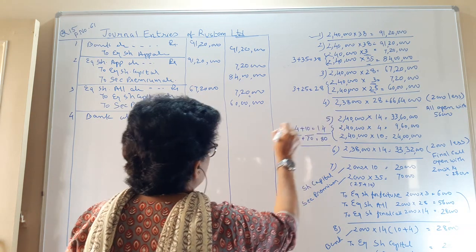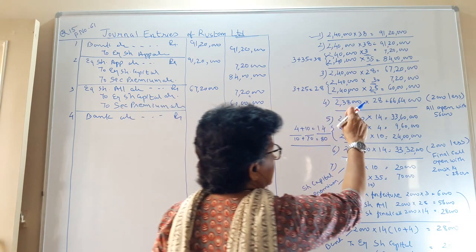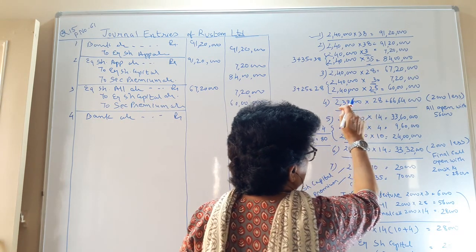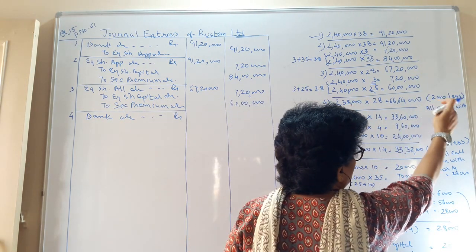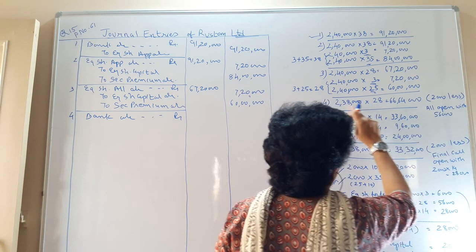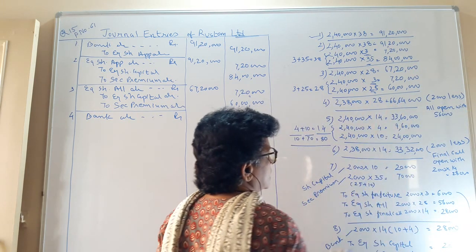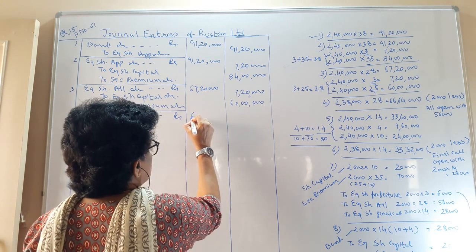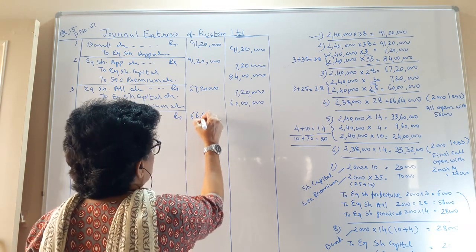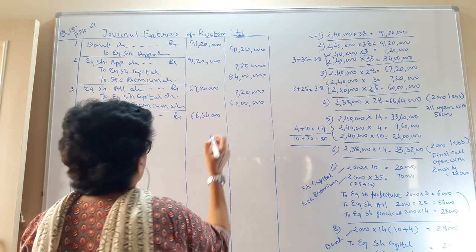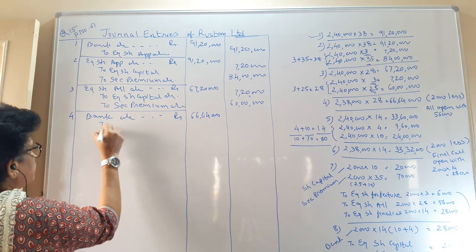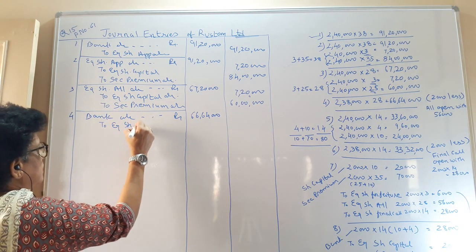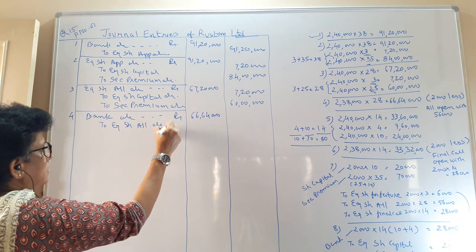Bank account debit, that is 2,38,000, 2,000 less, the persons who have not paid money for the shares. So 2,38,000 into 28, that comes to 66,64,000, to equity share allotment account.